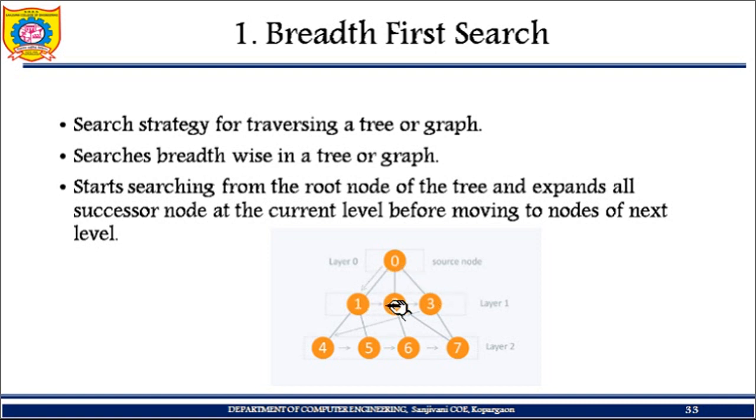So this node is expanded and I get all the children of this node at this level. Because it is breadth first search, all are searched at this particular level. Next I'll go to the next level, so children of 1, children of 2 and children of 3 are all traversed at this level.